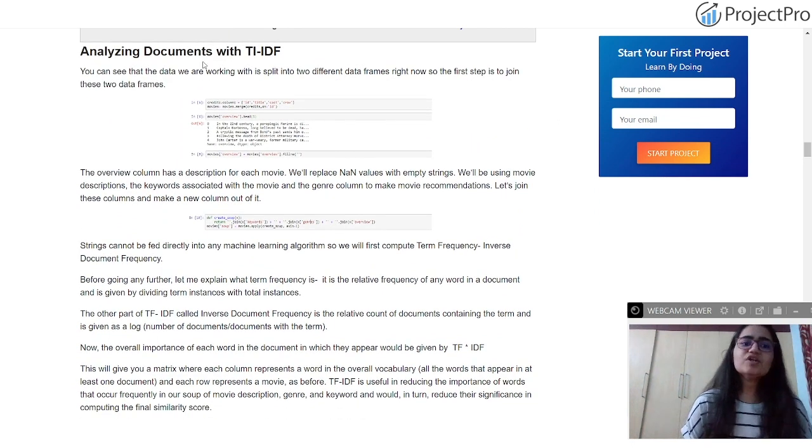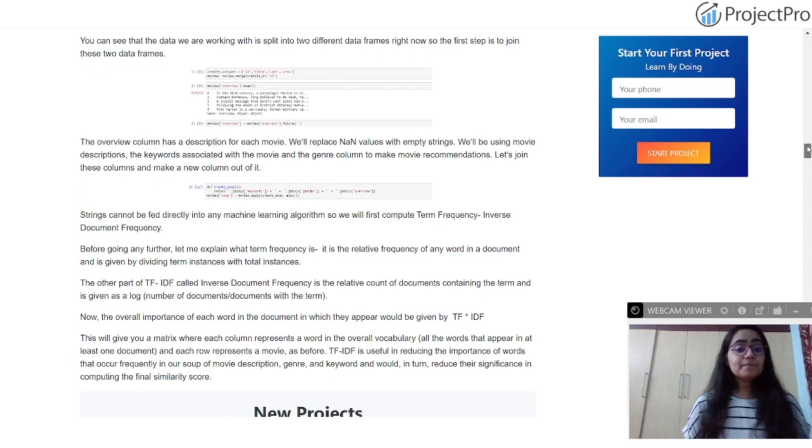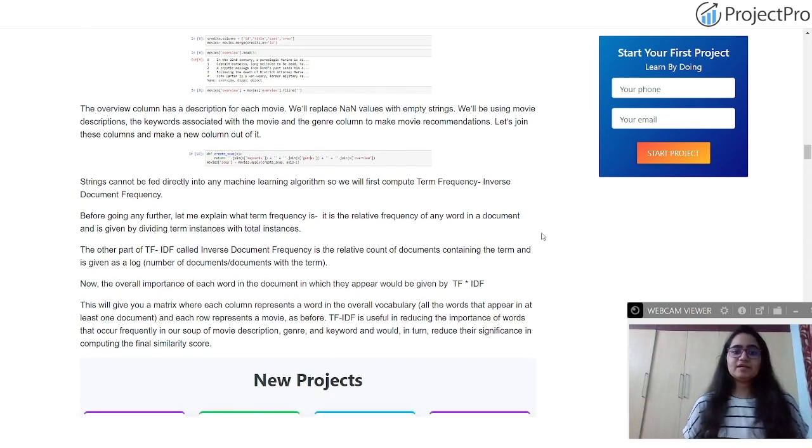TF-IDF comes in whenever you're talking about documents. In our case, documents can be tuples, or rows of data. So basically, a data frame can be split into various data frames, and TF-IDF stands for Term Frequency Inverse Document Frequency. That is one such technique. The main purpose of applying TF-IDF in our code before building a recommendation system is that strings cannot be fed directly into any machine learning algorithm.